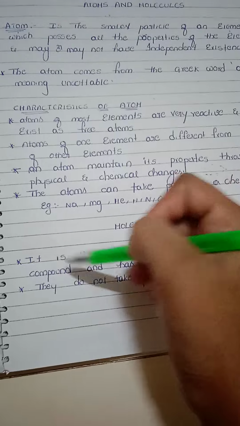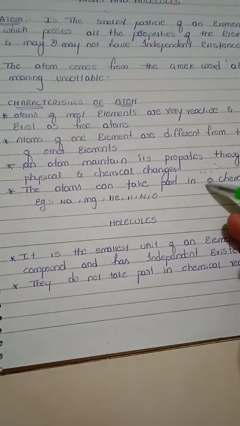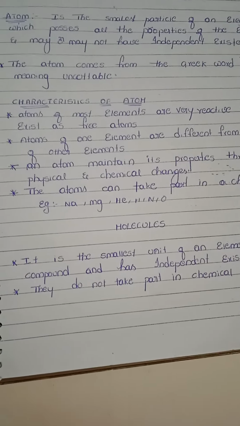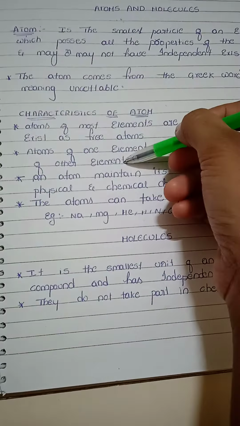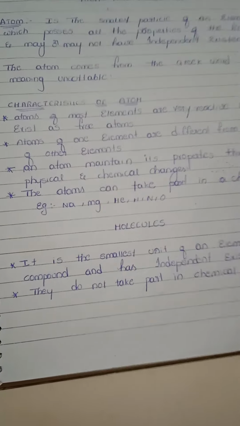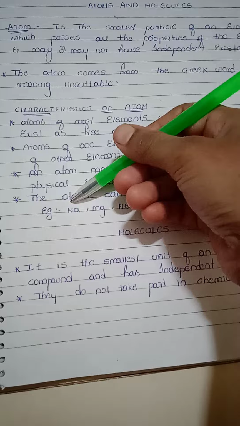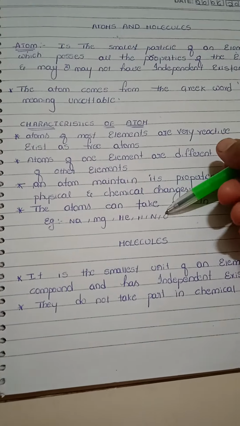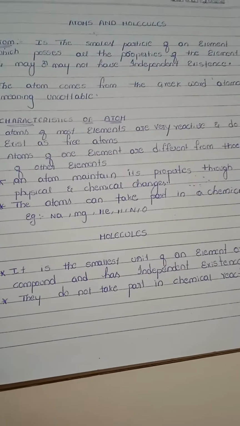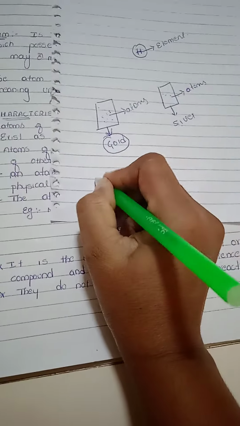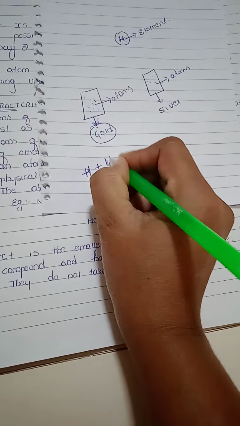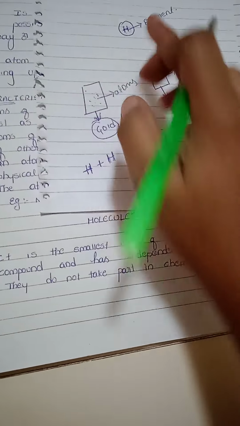Got it? These atoms can take part in chemical reactions. Example: sodium, magnesium, helium, nitrogen, and oxygen. Like if I take atom H, an element H, hydrogen contains atoms here.